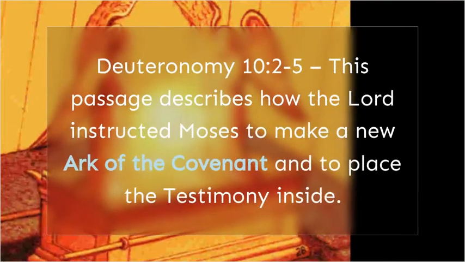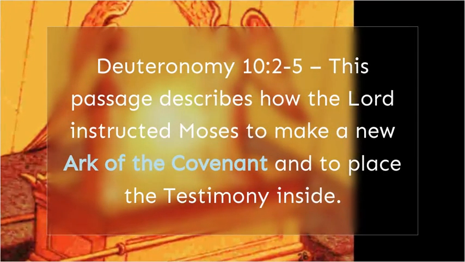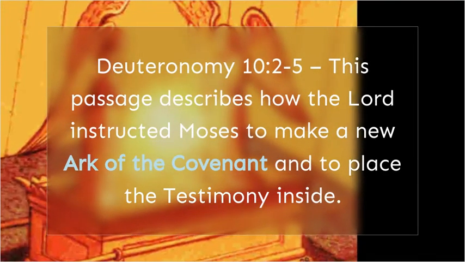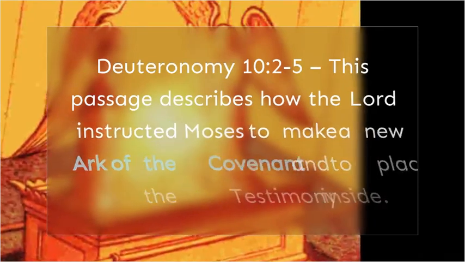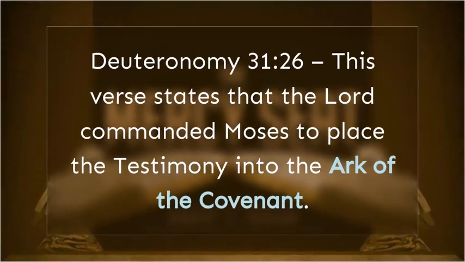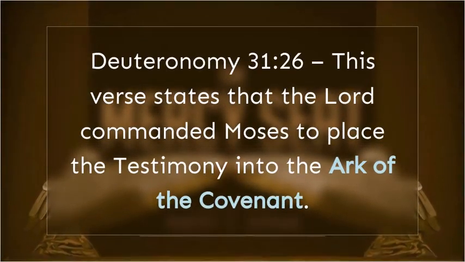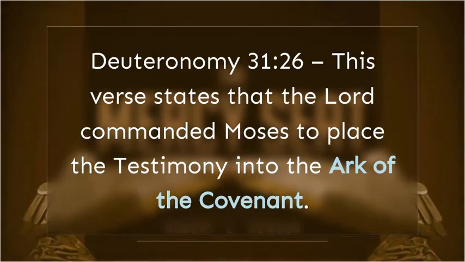Deuteronomy 10:2-5. This passage describes how the Lord instructed Moses to make a new Ark of the Covenant and to place the testimony inside. Deuteronomy 31:26. This verse states that the Lord commanded Moses to place the testimony into the Ark of the Covenant.